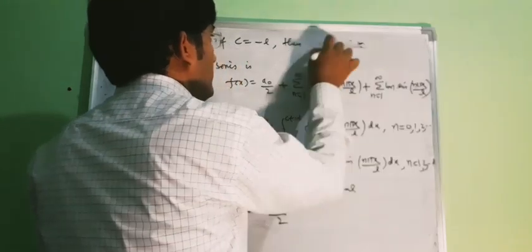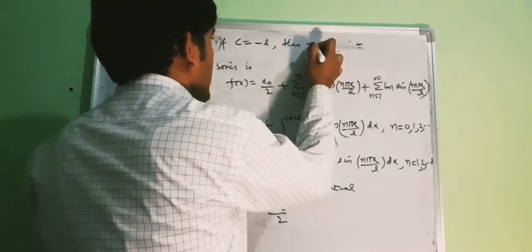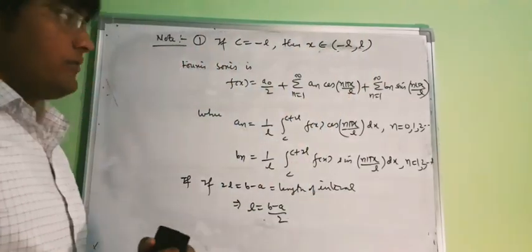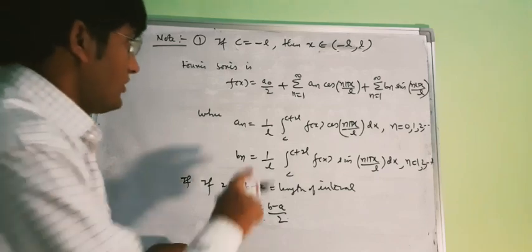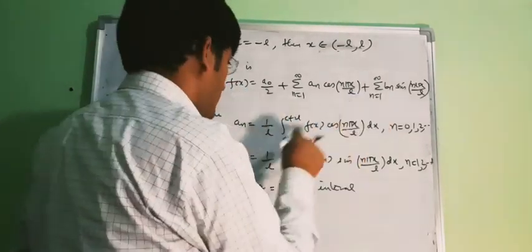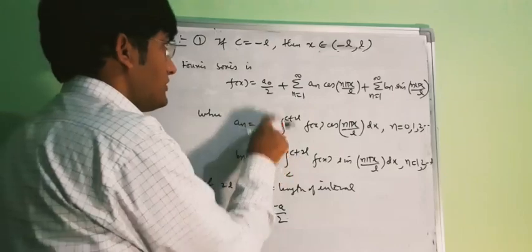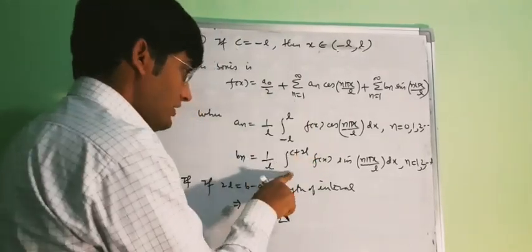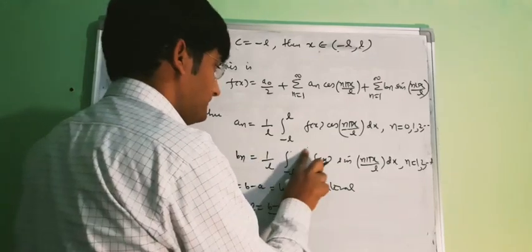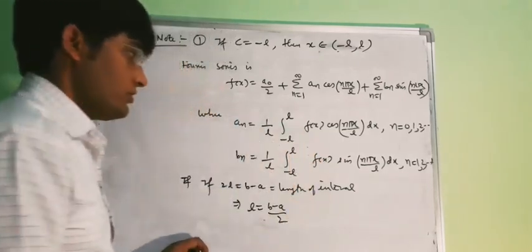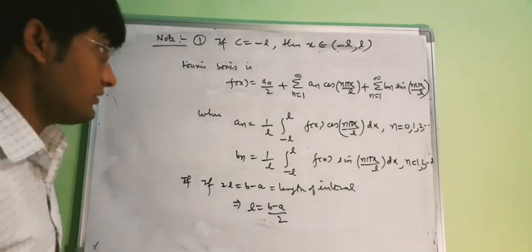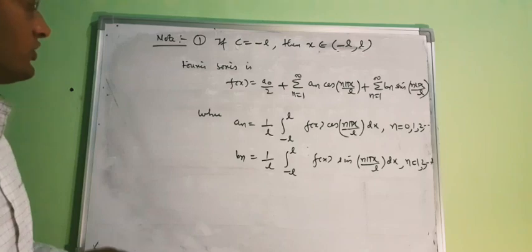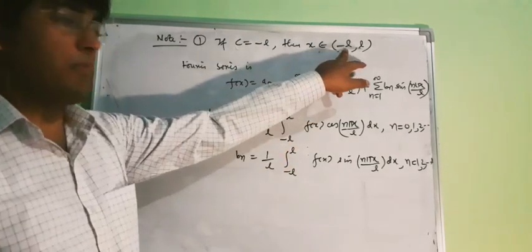Then our x will lie in this interval minus l comma l. Now if this is the interval, then our Fourier series will be this one, and the Fourier coefficients are, with c equal to minus l, an from minus l to plus l, and bn from minus l to plus l. So this will be the Fourier series in the case when x lies between minus l and l. This is the Fourier series for the interval minus l comma l.